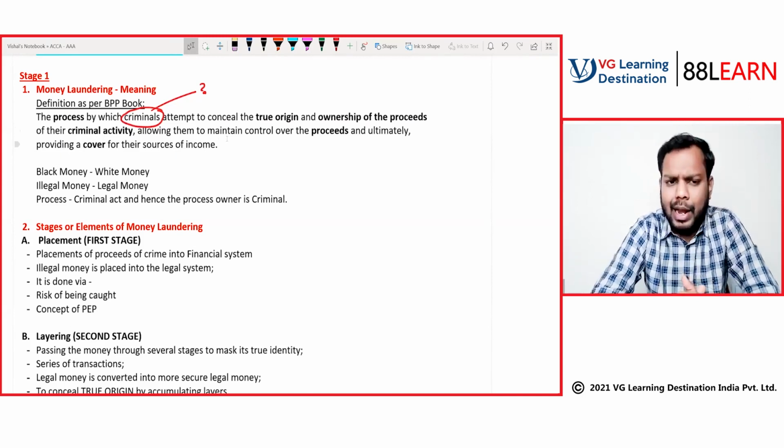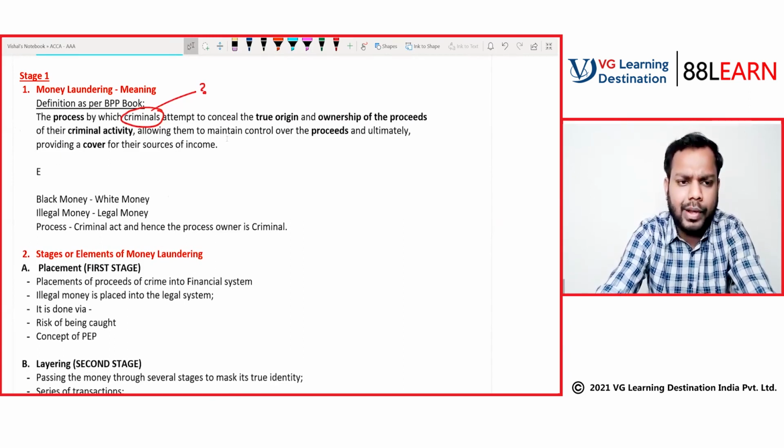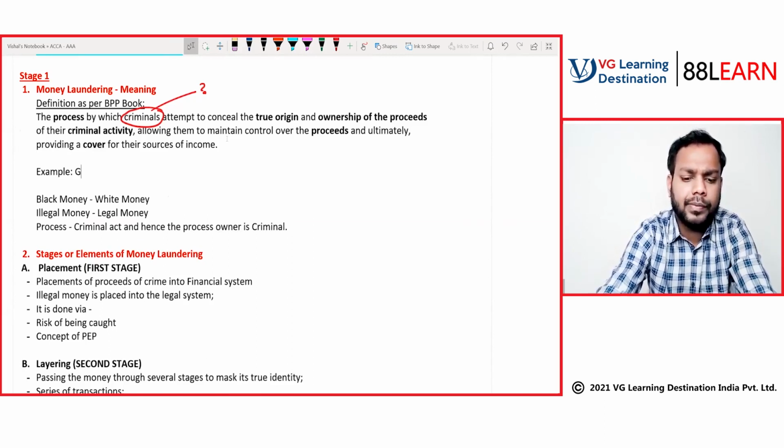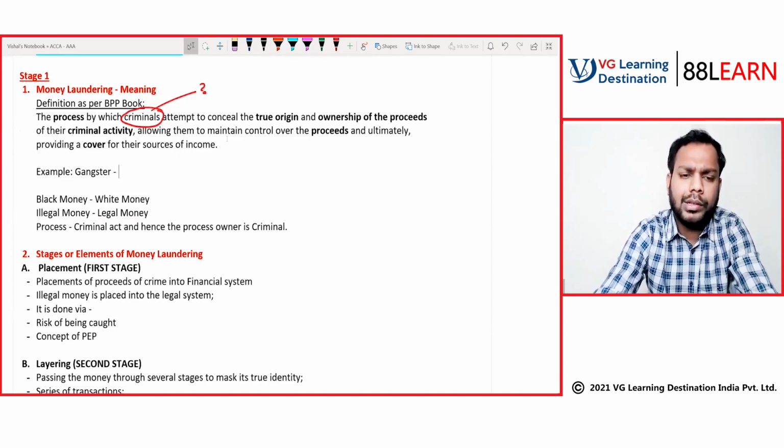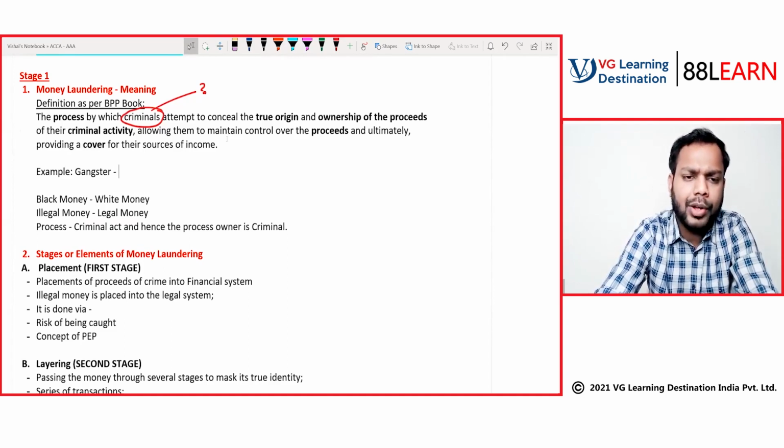Let's understand it with the help of an example, and then we'll come back to the definition. Let's suppose there is a gangster. He asks for bribery, or you can say threat money.